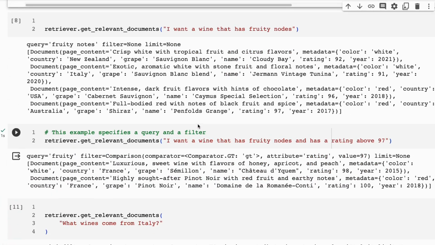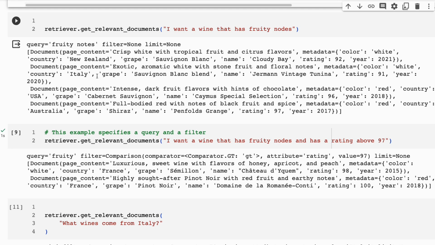If we want to do some sort of semantic search, now where I'm saying, okay, I want a wine that has fruity notes, it's going to basically now do the search. And I can see, okay, this wine has crisp, white, tropical fruit and citrus flavors, right? Which fits our description.